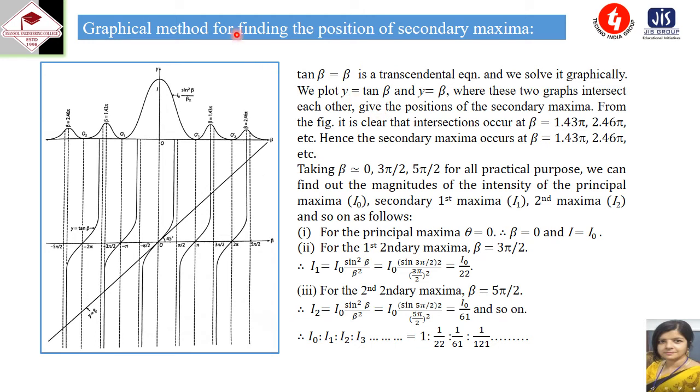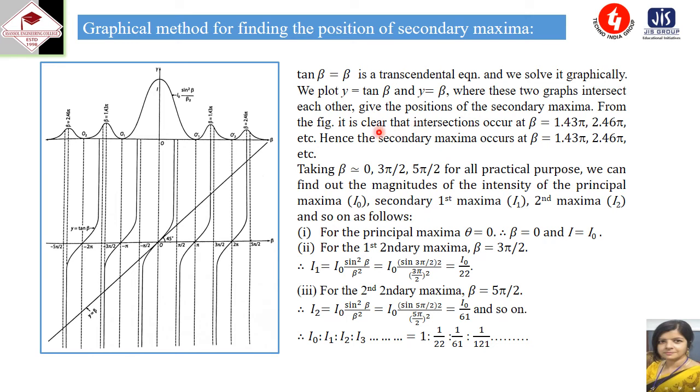Next, the graphical method for finding the position of secondary maxima. Now tan beta equal to beta is a transcendental equation and we solve it graphically. We plot y equal to tan beta and y equal to beta. So in this graph, what we have plotted, y equal to beta, and here this is the y equal to tan beta. These two graphs we have plotted.